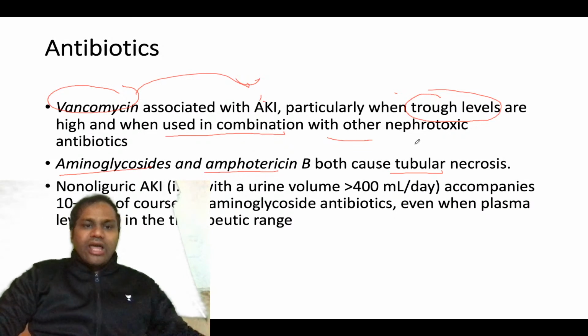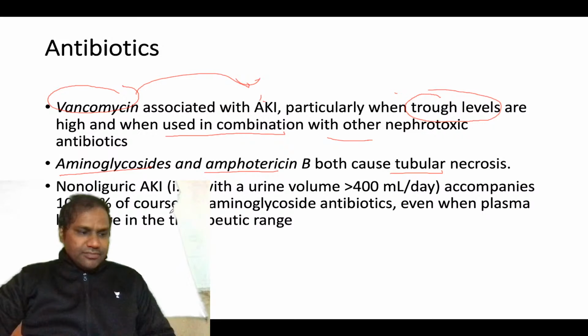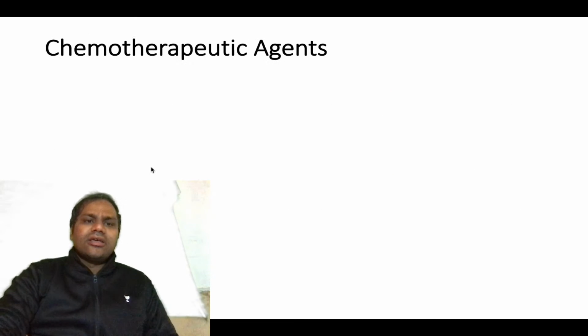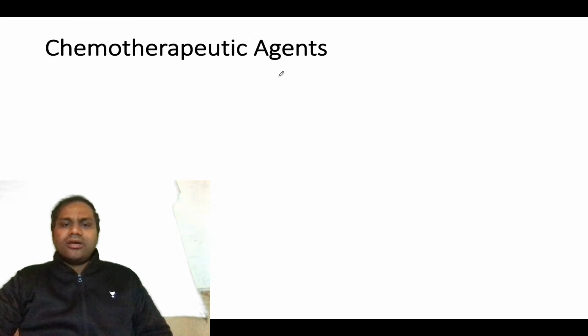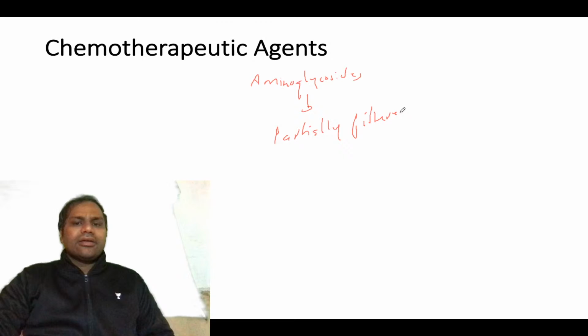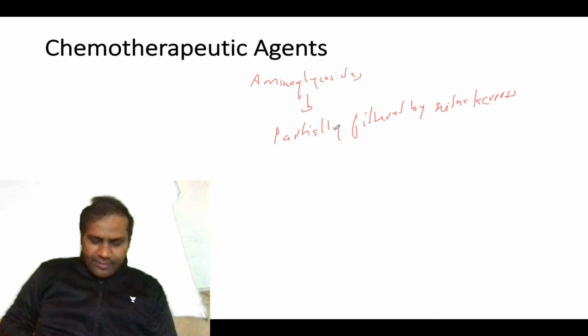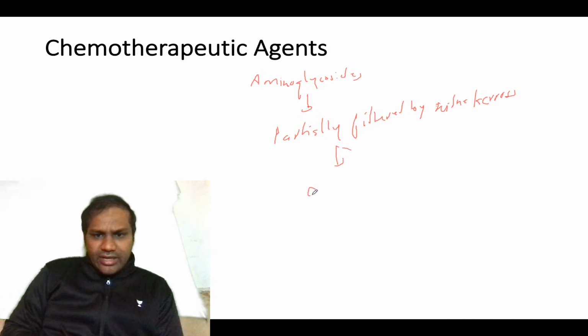When we talk about aminoglycosides, what happens is that they are partially filtered by the kidney across the glomerulus. Now, what happens when they are filtered by the kidney? They will accumulate in the cortex.